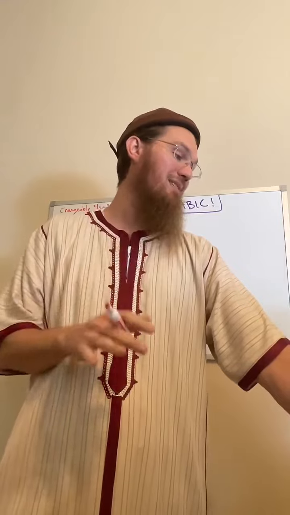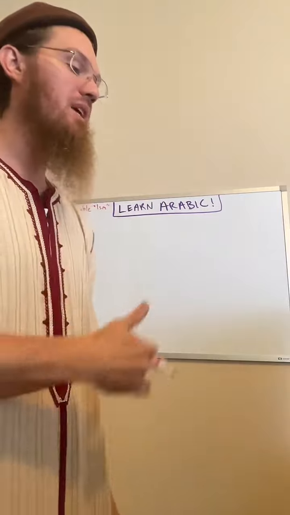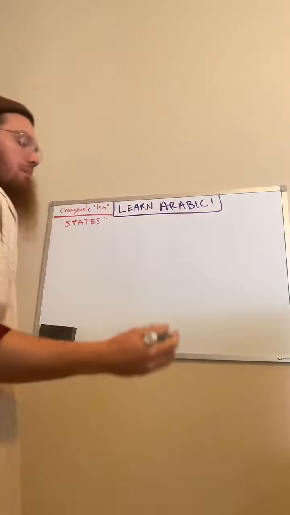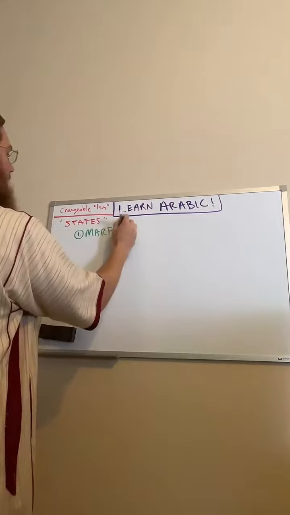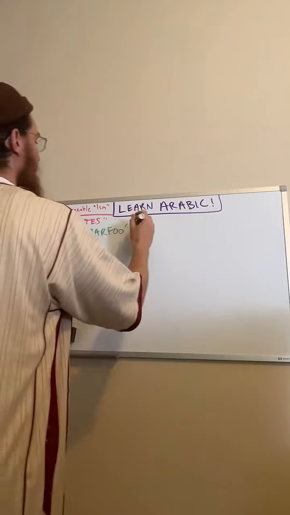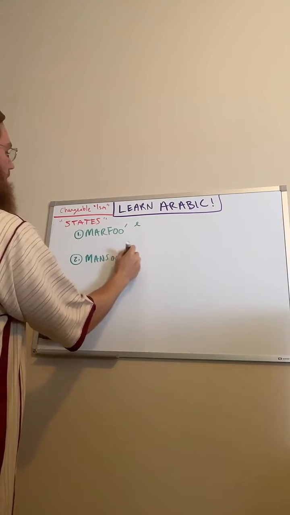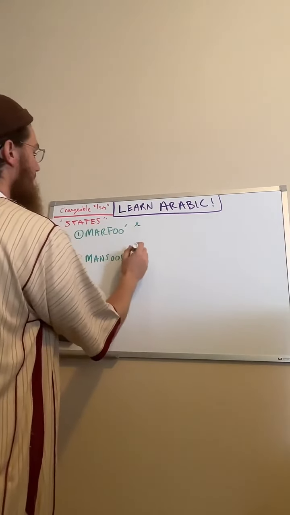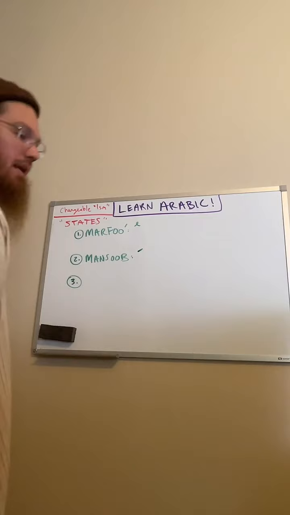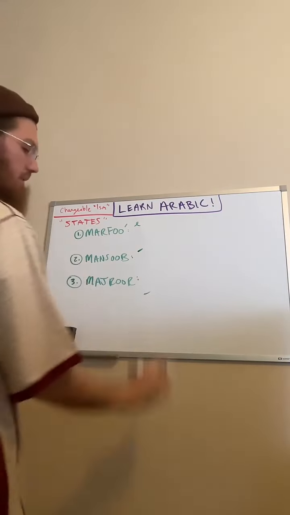All right, it says, we learned in previous lessons that an ism may end with dhamma, fatha, or kasra depending on its role in a sentence. In this lesson, we will learn what state an ism is said to be in relation to those endings. Number one, we're going to talk about the state of marfu'. And the state of marfu' is going to end with dhamma. Then we have the state of mansub. It ends with a fatha. And then the third state is majroor, and this ends with the kasra.